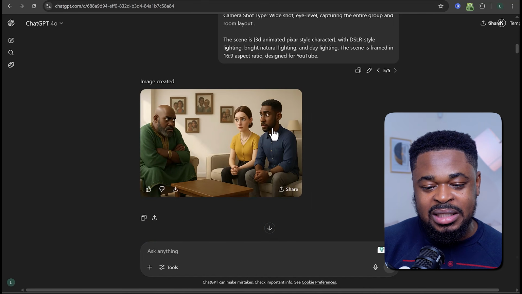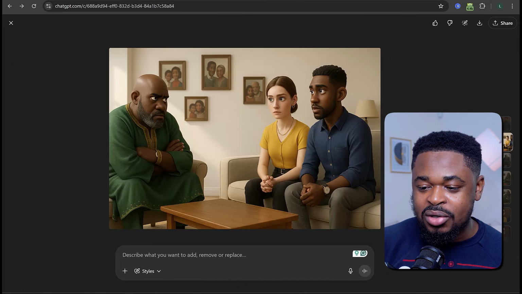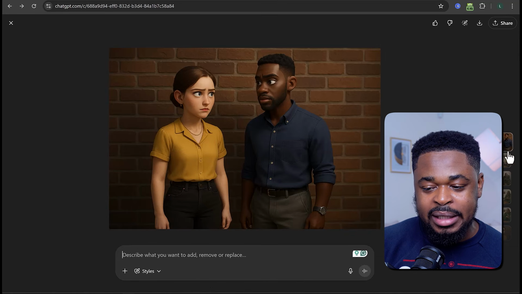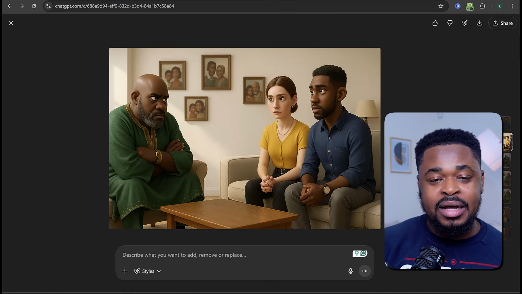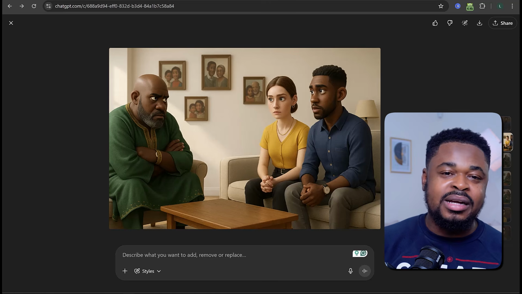This is Frank and this is Lena and Ryan. You can see it maintained the consistency with this other image here. This is good. So with this, we can generate other base images, like image where we just have Ryan and Lena, or we have the dad, Frank, and Clara.